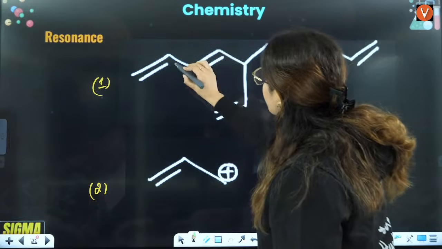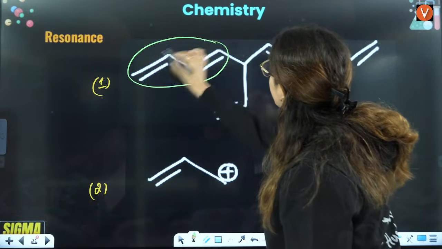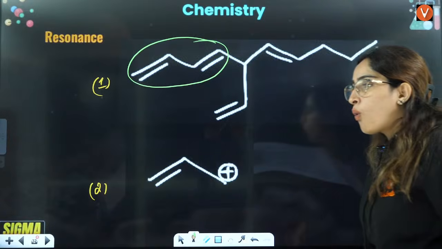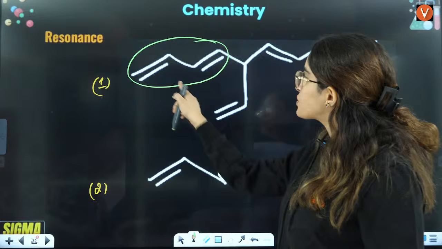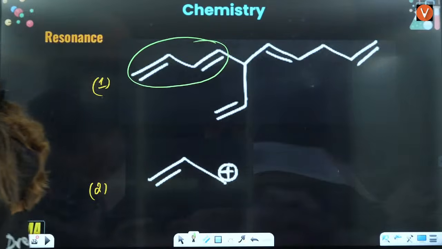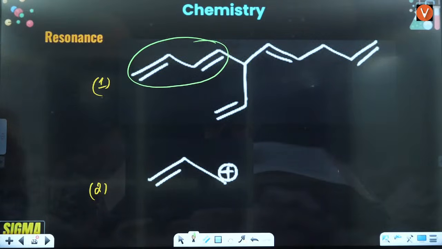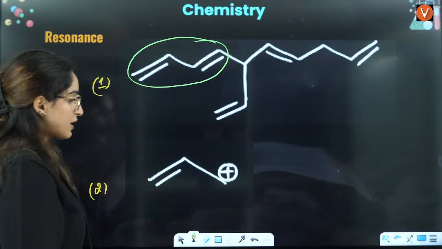So the only resonance that you can see is over here at this particular point, right? Yes, the first one does not show resonance at the end. Very good. Now let's see, what about this one?